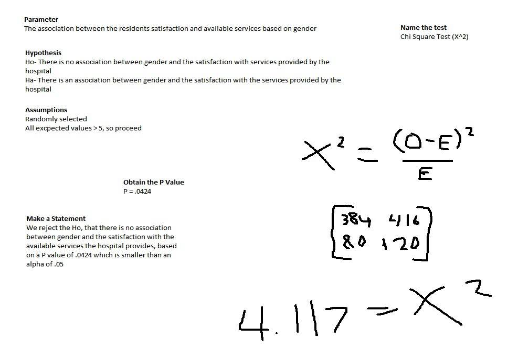The second question asks, is 800 over 1,000 a reasonable estimate for the proportion of all adult county residents who are satisfied with the services offered by this hospital? For this, I would state that because it is a random sample that is taken from the population of all of the county residents, 0.8, or 800 over 1,000, would be a reasonable estimate for the proportion of all of the county who are satisfied with the services offered by the hospital.